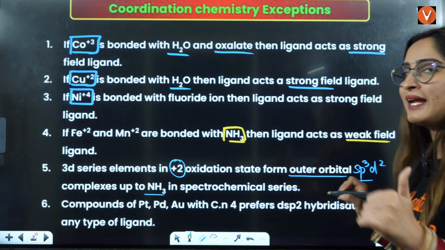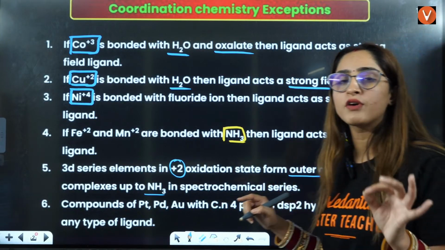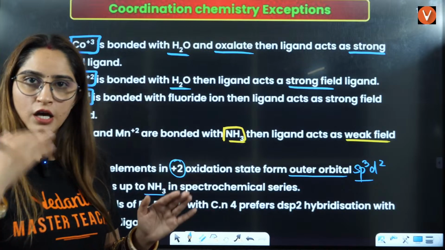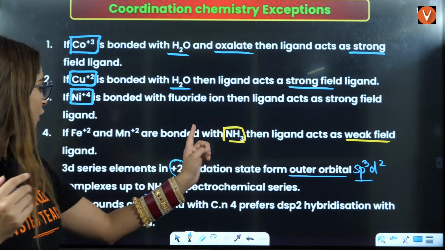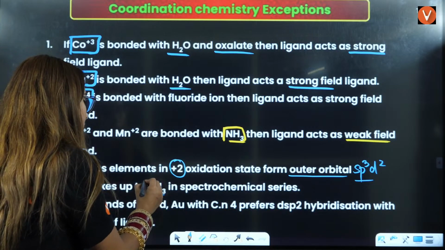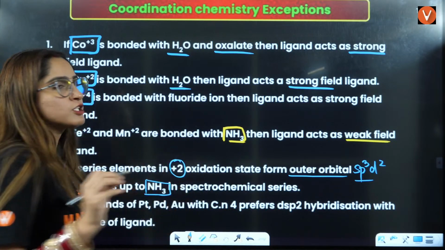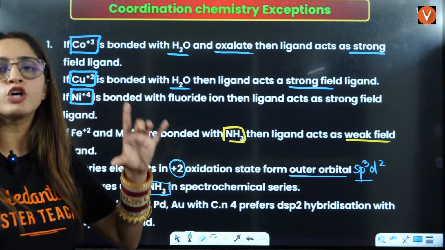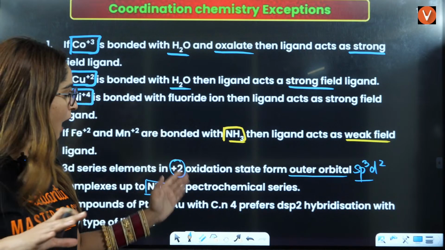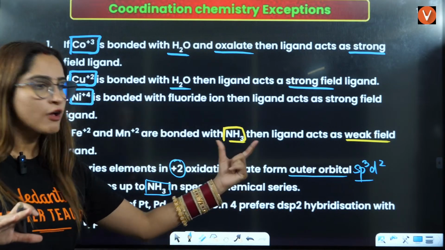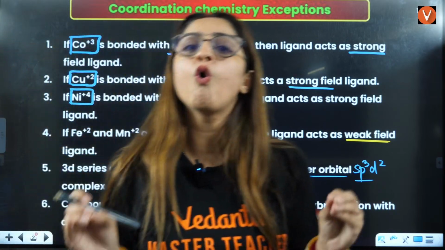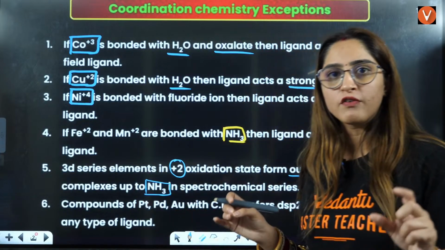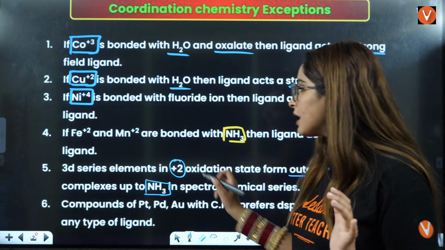Now they are saying 3D series elements, that is Sc, Ti, V, Cr, Mn, Fe, Co, Ni, right? The elements of the 3D series in +2 oxidation state form outer orbital complexes up to NH3 in the spectrochemical series. So up to NH3, it will form sp3d2. That means up to NH3, there will be no pairing of electrons.